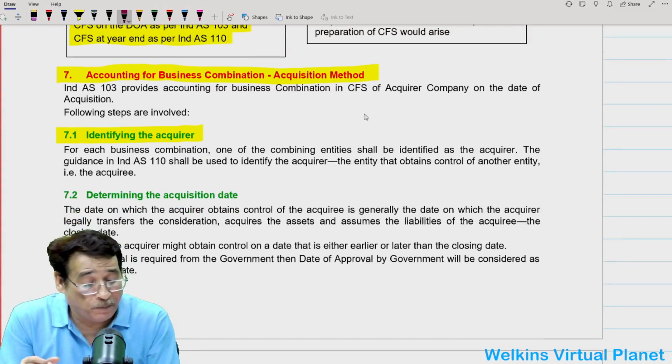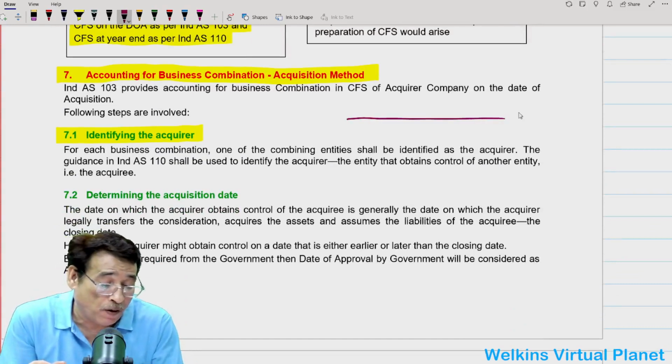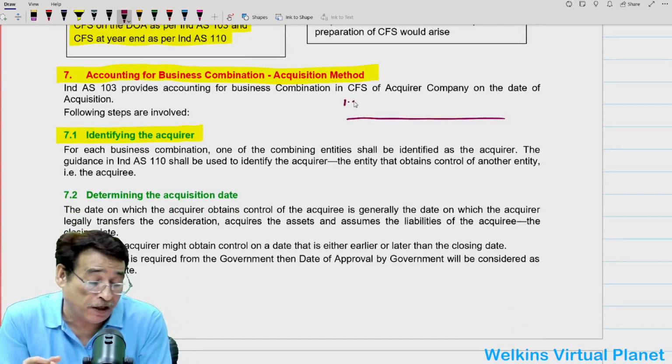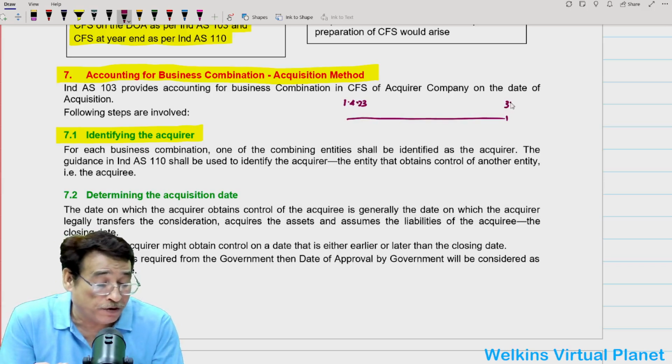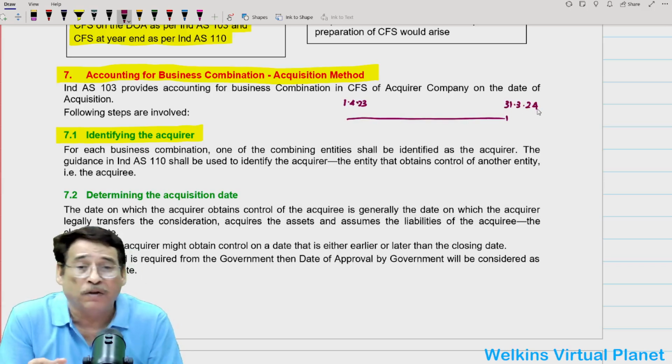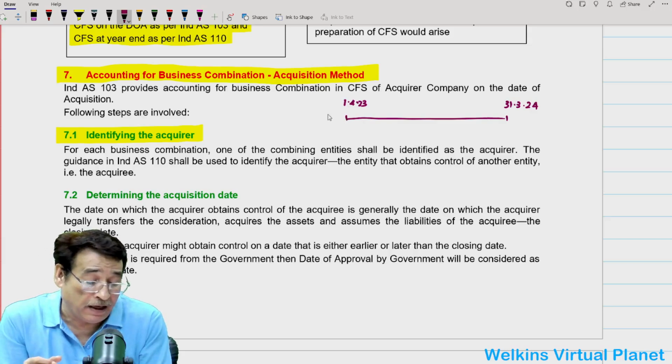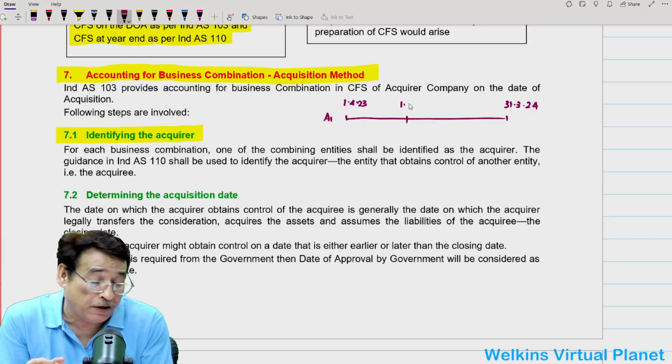Now, suppose there is an entity. First of all, let us presume that the current accounting year starts from 1/4/2023 and ends on 31/3/2024. We presume this way around. Let us say A1 acquires control of the other entity on 1/7/2023.